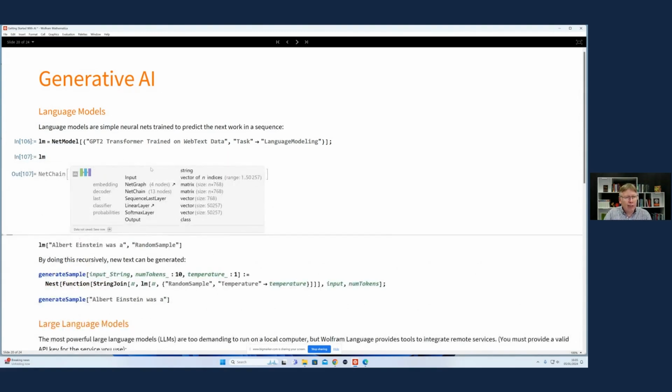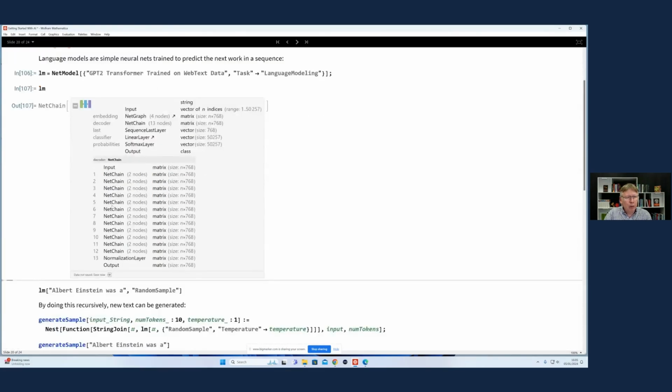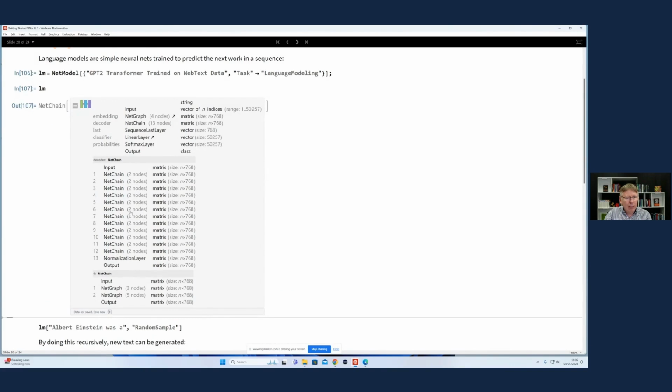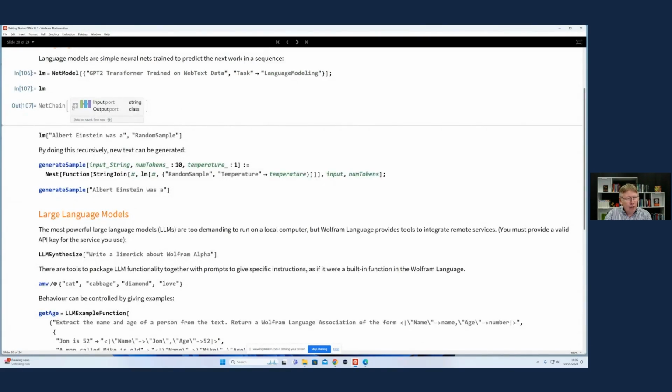It's got a particular architecture that's designed for string manipulation, so it's actually quite small. There's a couple of graph layers and a chain here that's got more chains inside it that have probably things inside them. So there's still some complexity there, but it is just a neural network that has been trained. This particular version has been trained on web text data, a corpus that's been scraped from the web. What this model does is it's a predict model that will take an input string and predict the next string that you'll get.